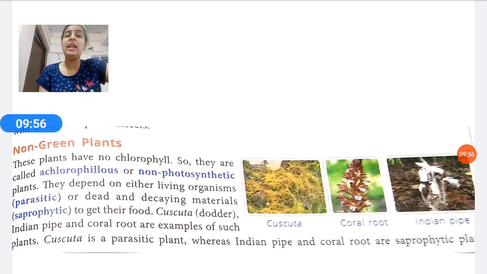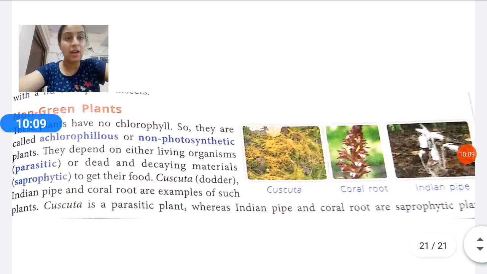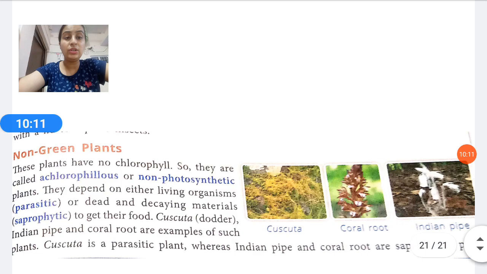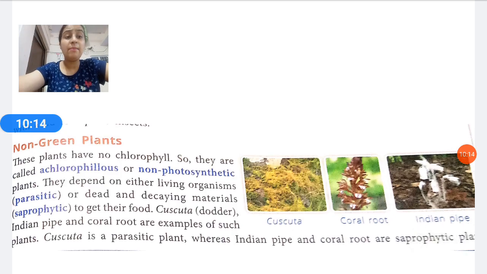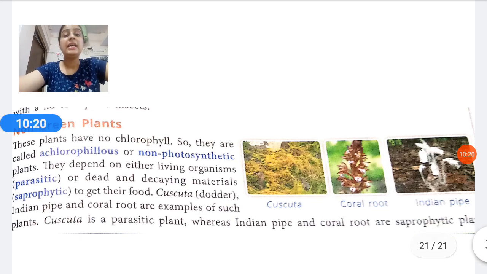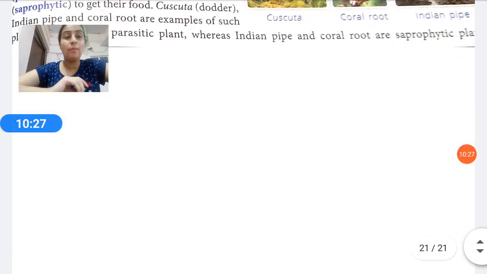They depend on either living organisms, that is parasitic, or dead and decaying materials, that is saprophytic, to get their food. They are not able to make their own food. Examples are Cuscuta, that is dodder, Indian pipe, and coral root. You have to learn the examples of these kinds of plants. Cuscuta is a parasitic plant, whereas Indian pipe and coral root are saprophytic plants. I hope it is clear.